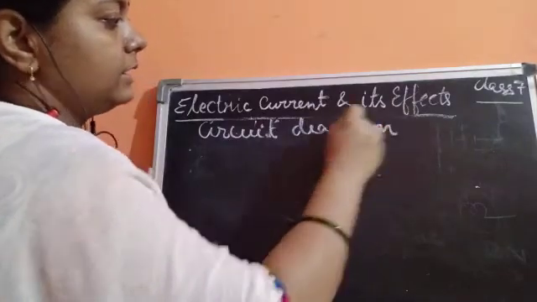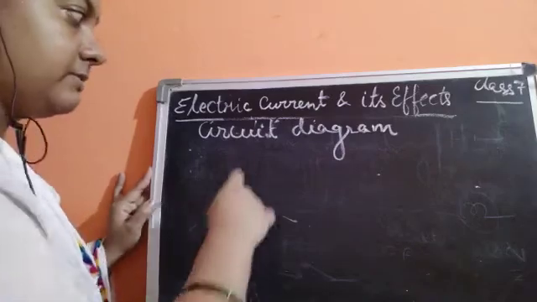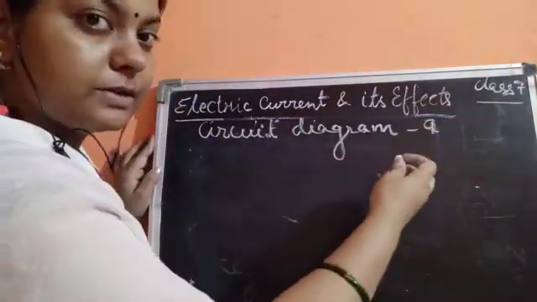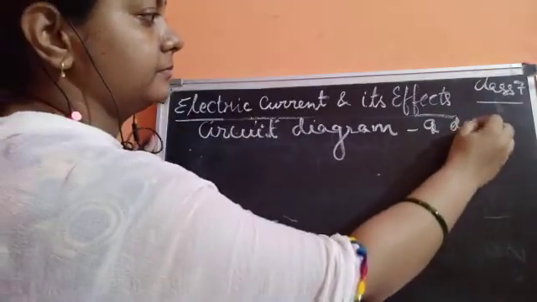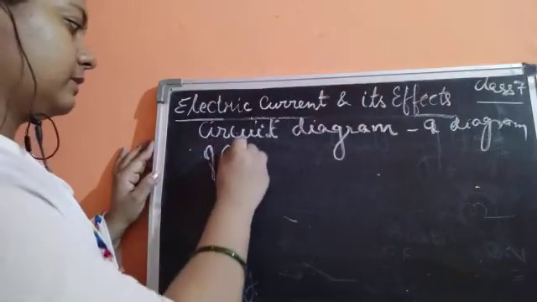Now what is a circuit diagram? A circuit diagram is a diagram or a representation of a circuit